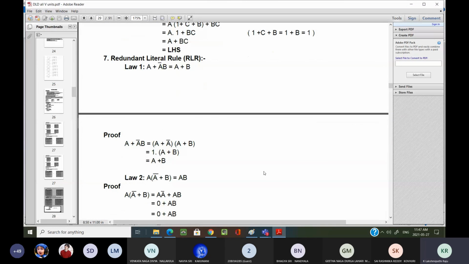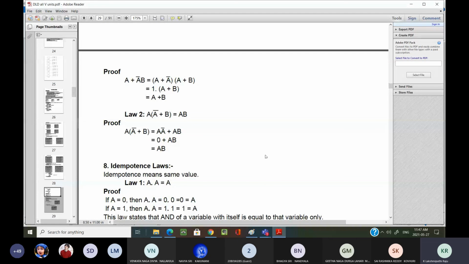If you are facing any problems, we will come back and I will clarify your doubts. After learning these laws, what we have to do is solve some problems: how we can reduce complex logical expressions into simplified or minimized logical expressions. That we are going to see in our further sessions. Okay, now today I can stop.